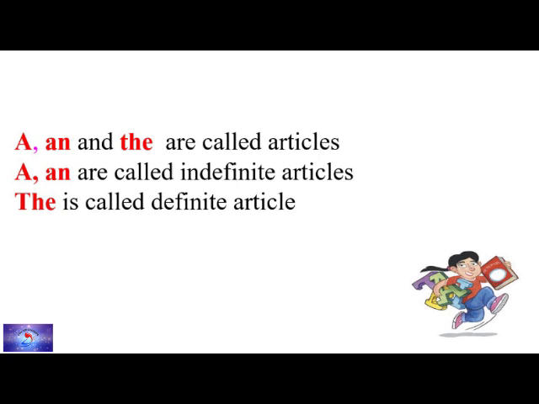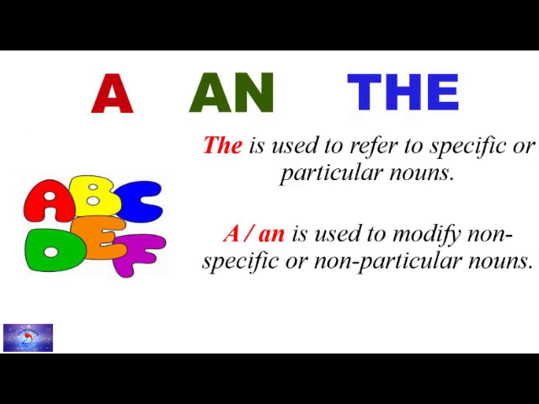So the usage of a, an and the, you know the rules, but still let me just explain. The is used to refer to specific or particular nouns. So keep it in mind. The is used to refer to specific or particular nouns. A and an are used to modify non-specific or non-particular nouns.